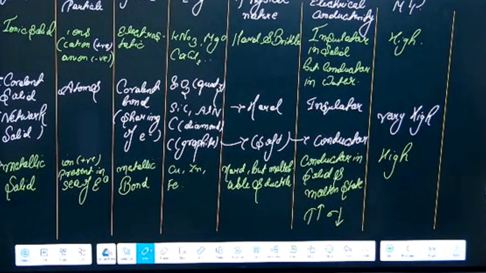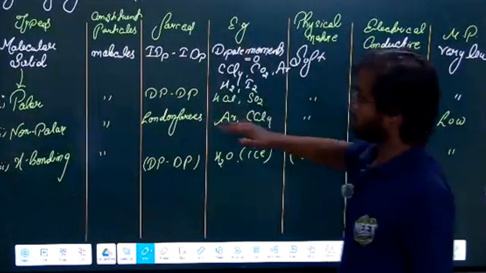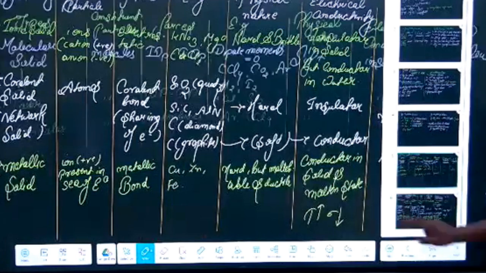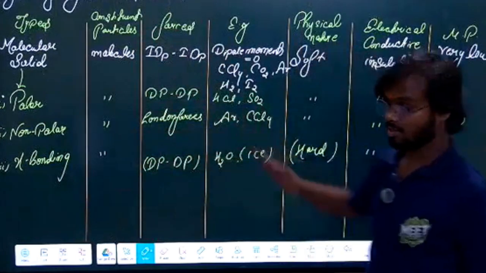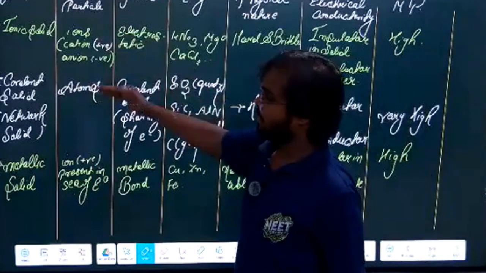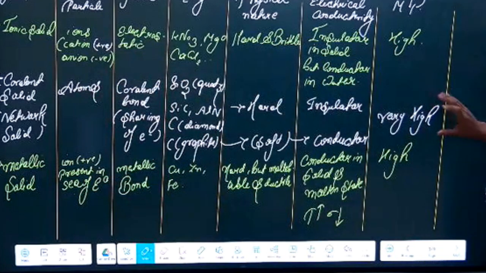I hope you remember this whole table. If you want to solve all the questions, then this table and this table you have to remember. Basically we first saw the molecular solid, in which there are three classifications. Then we have ionic solid, covalent solid, metallic solid, in which the covalent solid is the strongest, and there are some exceptions.